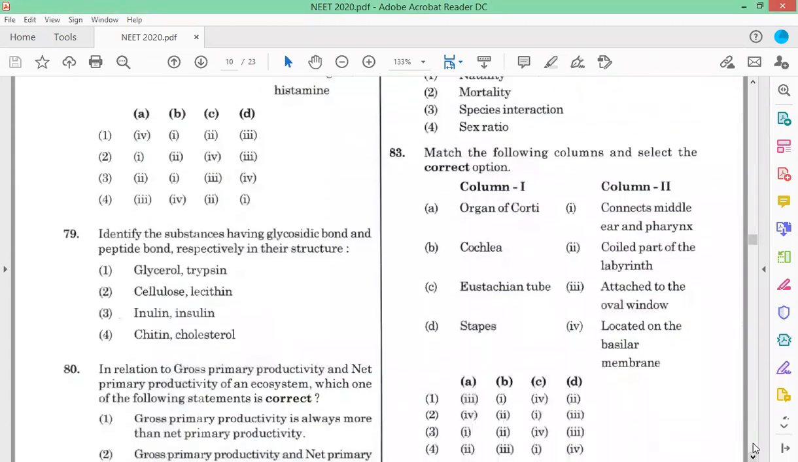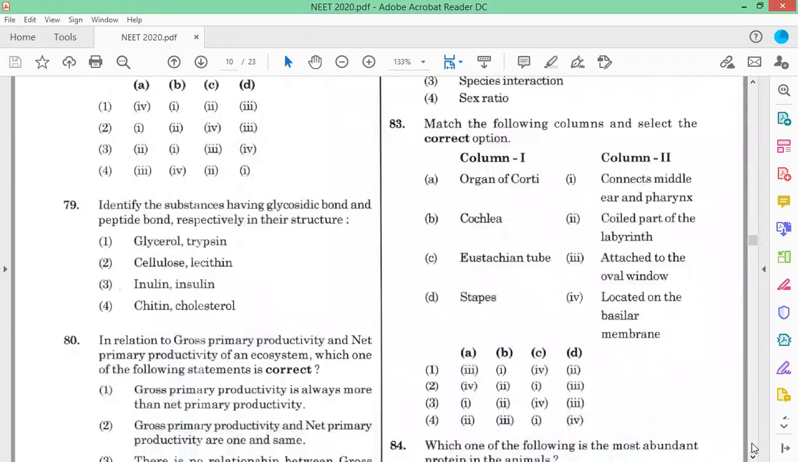Identify the substrates having a glycosidic bond and a peptide bond respectively. A glycosidic bond is present in inulin, and a peptide bond is in insulin. Inulin is a carbohydrate, so it has glycosidic bonds, and insulin is a protein, so it has peptide bonds. So option C is the correct answer.